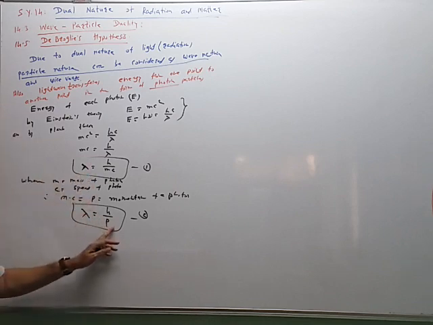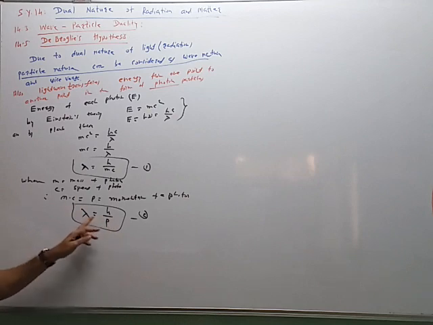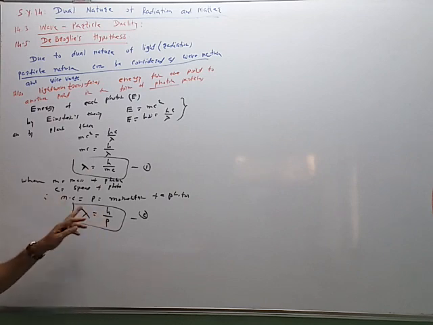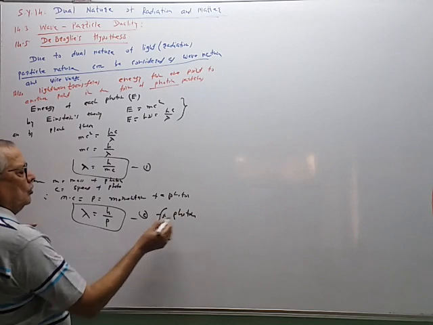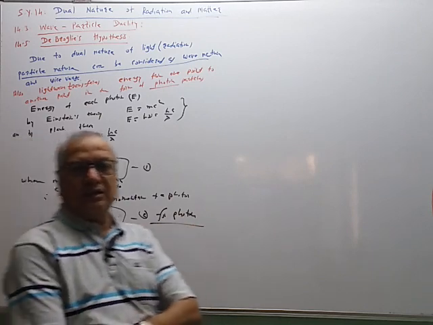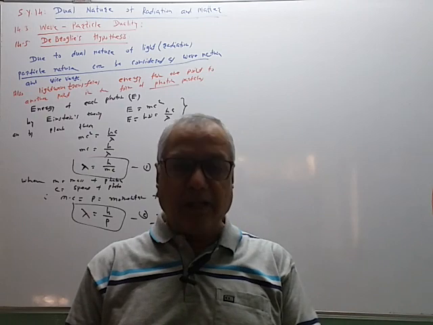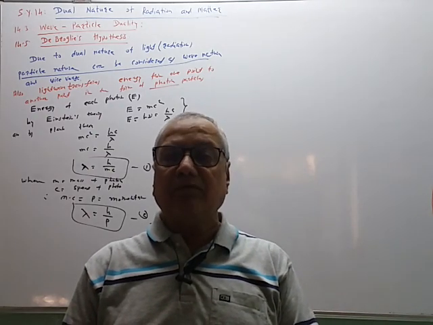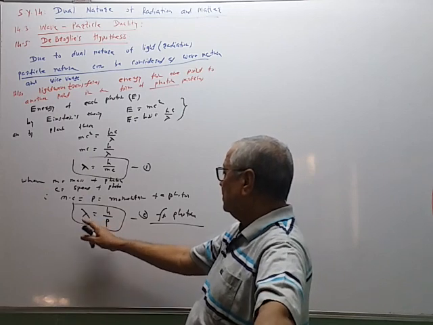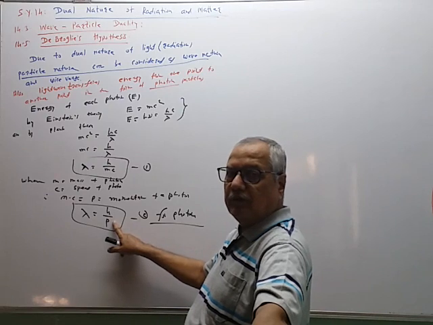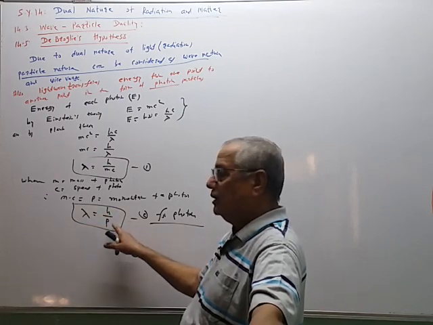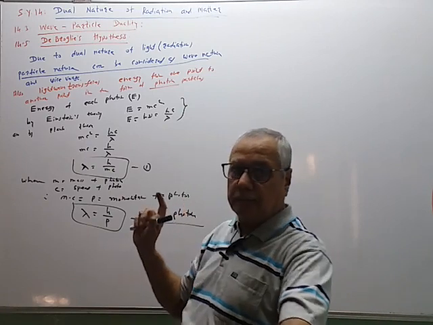A photon having momentum p is associated with a wave called as a matter wave, whose wavelength lambda is given by h by p. Actually, this equation is for photon particles. By combining Einstein's energy mass relation and Planck's quantum theory, we get this equation. The wavelength of the wave associated with a photon moving with momentum p is given by this. But this is restricted to only photon.